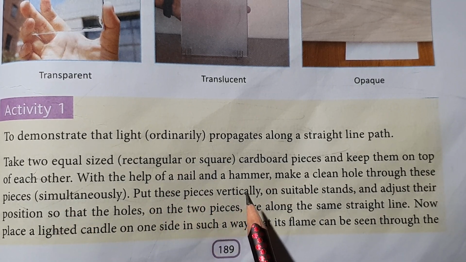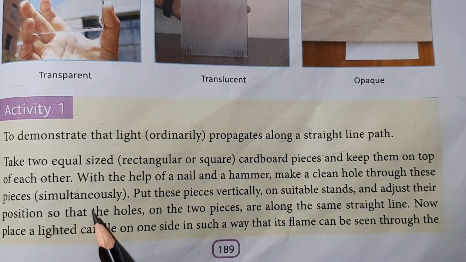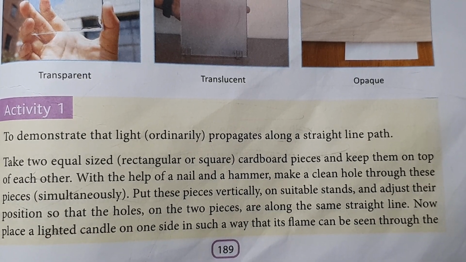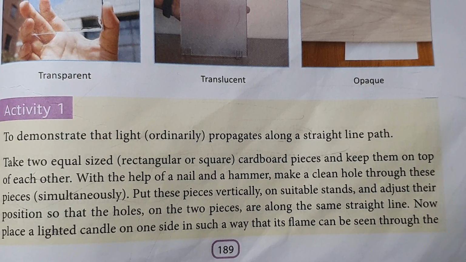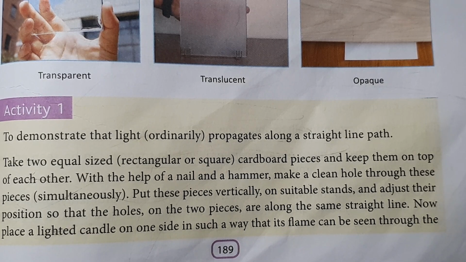With the help of a nail and hammer, make a clean hole through these pieces simultaneously. Put these pieces vertically on a suitable stand and adjust their position so that the holes on the two pieces are along the same straight line, so that light from the other side will pass through them.